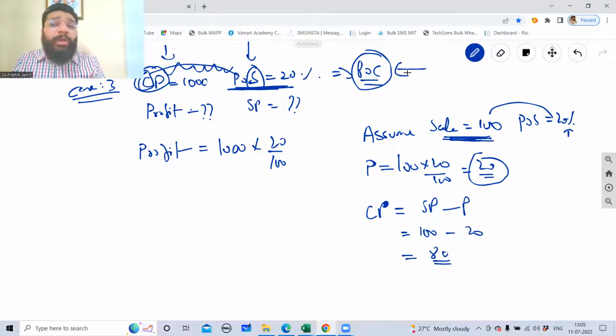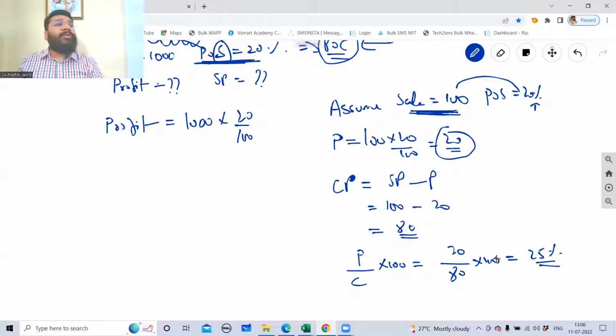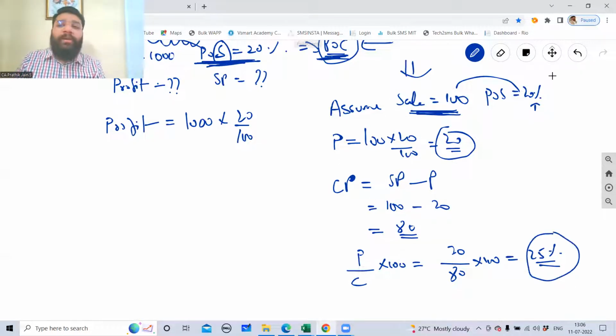I want profit on cost. Profit upon cost into 100, if you do, you will get the profit on cost percentage. What is profit? 20 rupees. Cost is 80 rupees. Into 100, you will get 25%. This procedure is called the conversion procedure. You're converting profit on sale to profit on cost by following this step. This is called the conversion method. So now you have got profit on cost 25%, guys.